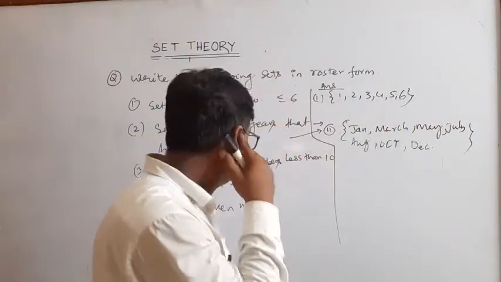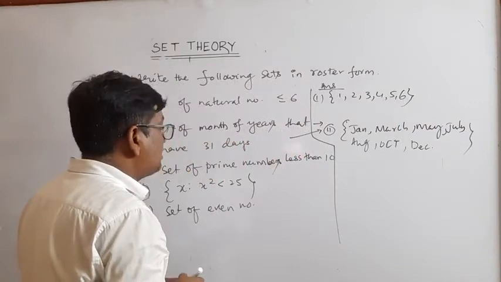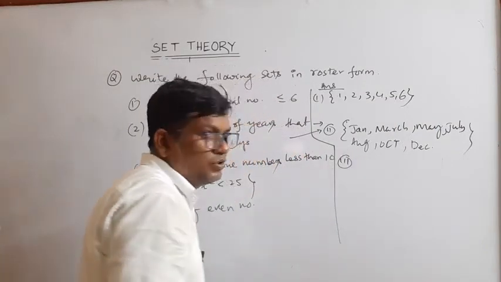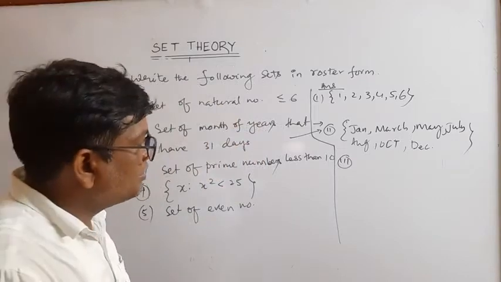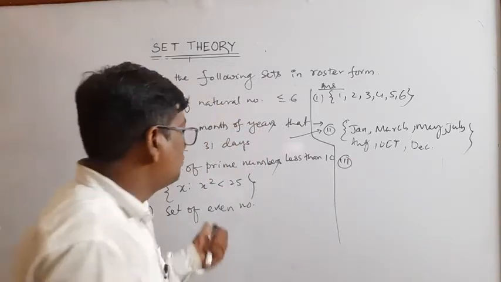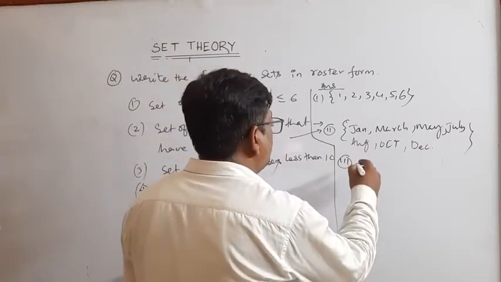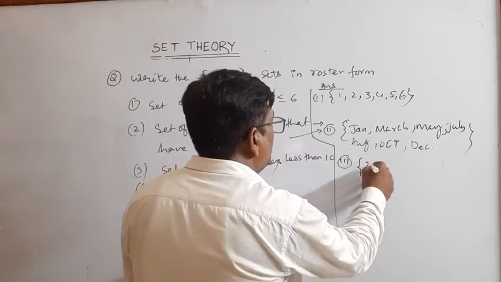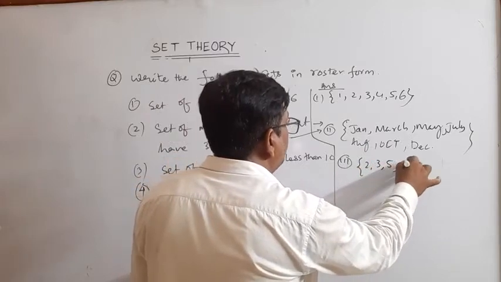Now set of prime numbers less than 10. Answer of question number 3. Prime numbers means in Odia it is called Maulika Sankhya. So prime numbers less than 10, that is 2, 3, 5, 7.